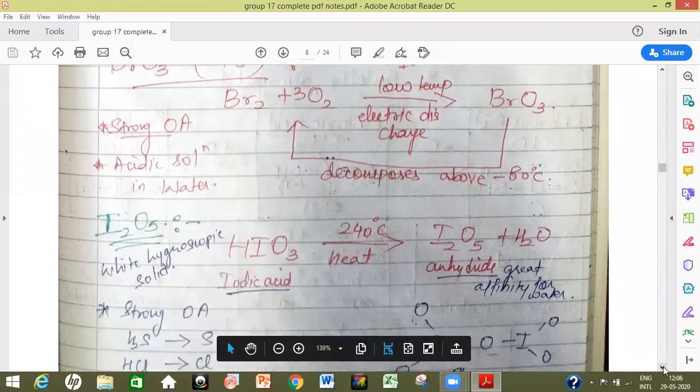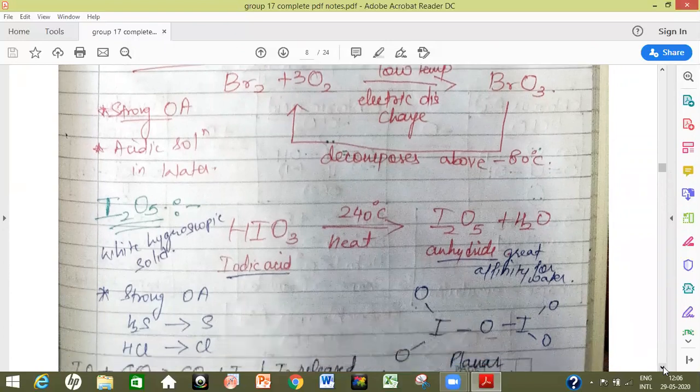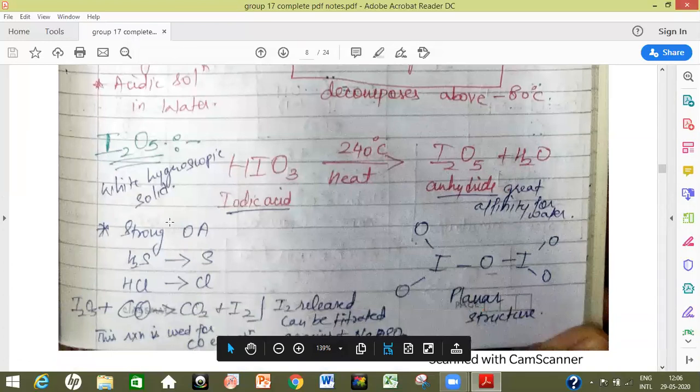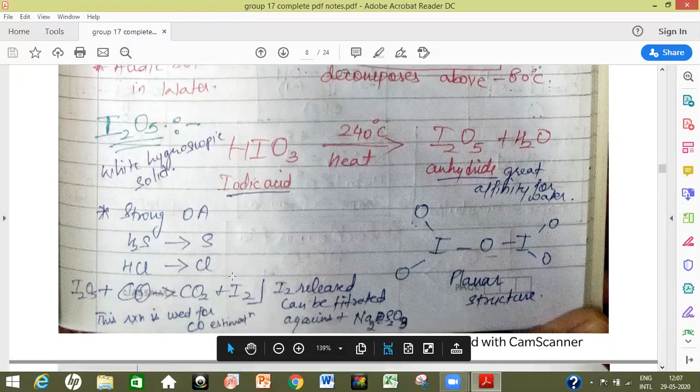Next we have I2O5. It is a white hygroscopic solid, which is an anhydride of iodic acid, as it is prepared by heating iodic acid, which generates I2O5 with the loss of water. So this I2O5 has great affinity for water, getting converted back to iodic acid. It is also a strong oxidizing agent: it can convert H2S to sulfur, HCl to chlorine, and it can also convert carbon monoxide to CO2 with the release of iodine.